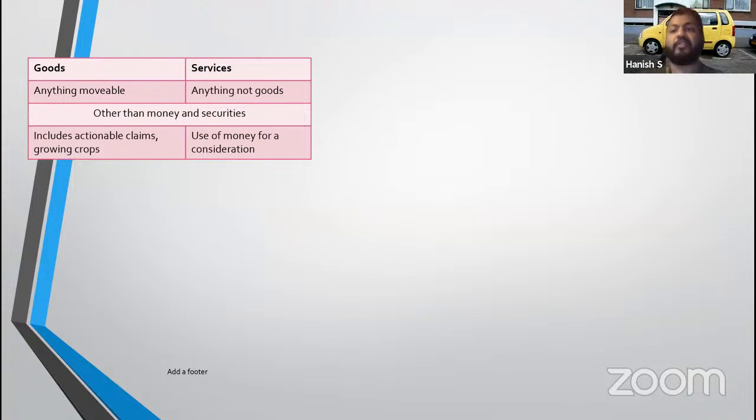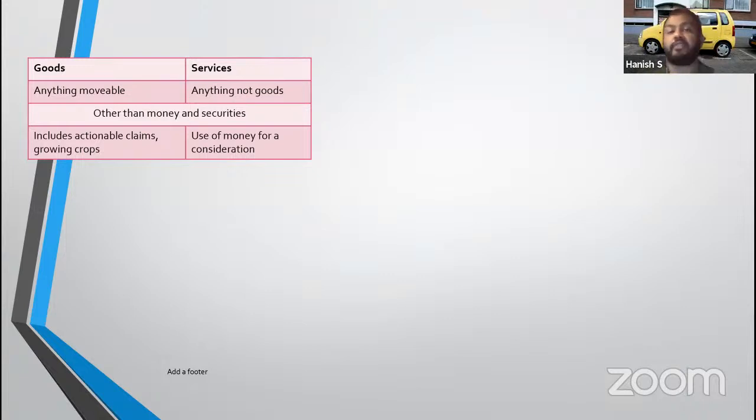Okay. Now let's go to our conceptual learning, okay, of small topics. Goods, because GST is applicable on goods and on services. What is goods? Anything which is movable is goods, but it does not include money and securities, but it includes actionable claims. If you go to Schedule 3, betting, gambling, and lottery are the actionable claims which are liable to tax. That means actionable claims are goods, but all actionable claims are not taxable. Only betting, gambling, and lottery is taxable.